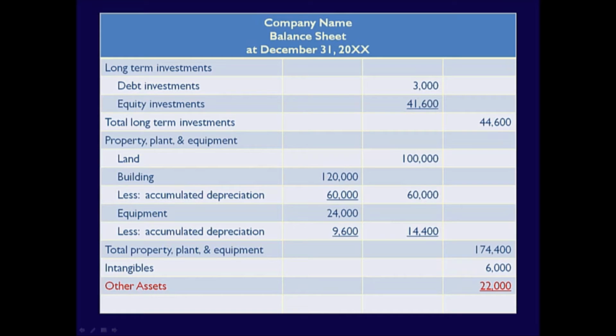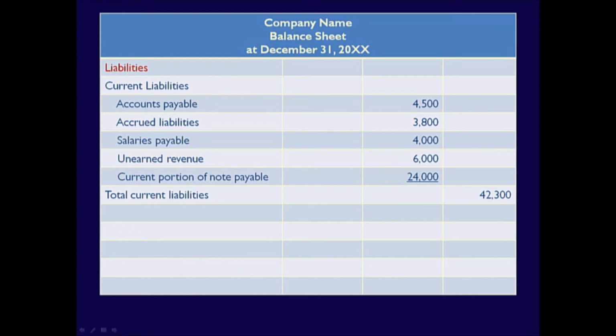Again, details about what is included will be found in the notes to the financial statements. At the bottom of the asset sections are total assets, which includes both the current and long-term assets together. Liabilities are next. Recall that liabilities are divided into current and long-term, with current listed first.